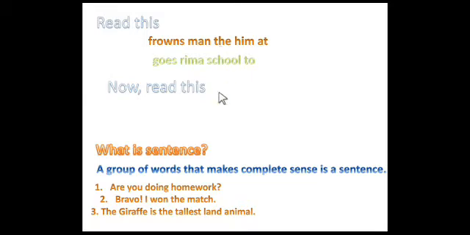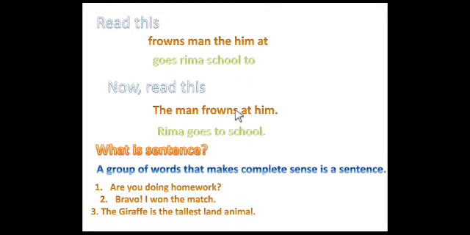Okay. Now read this. The man frowns at him. You learned in the first lesson a big smile. Correct? Second one, Rima goes to school. Now tell me, do these sentences make any sense?